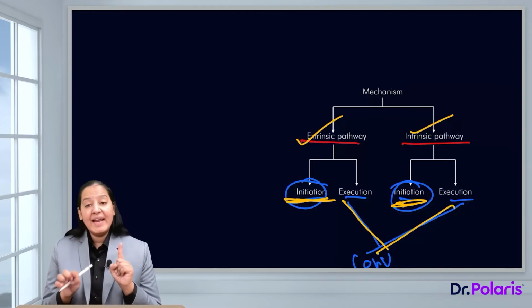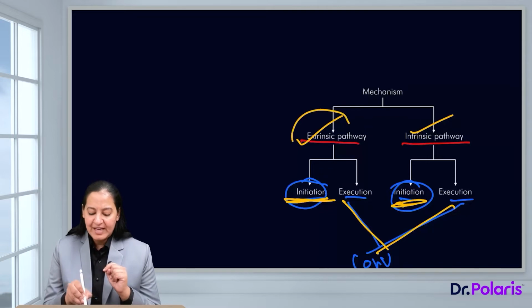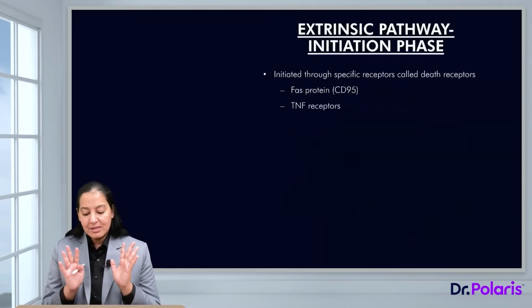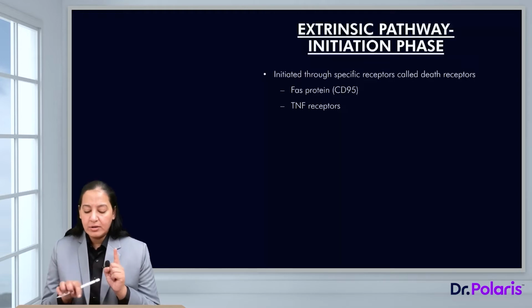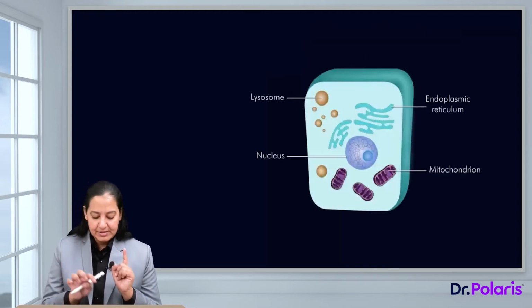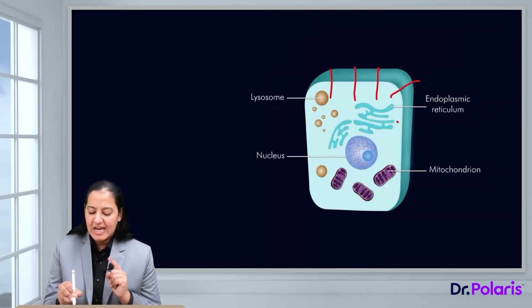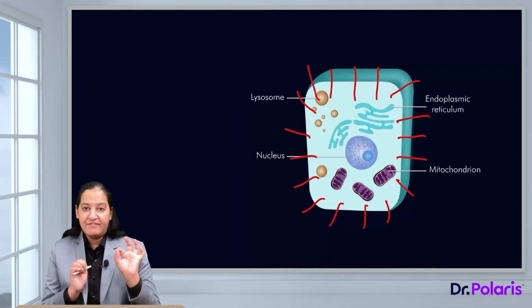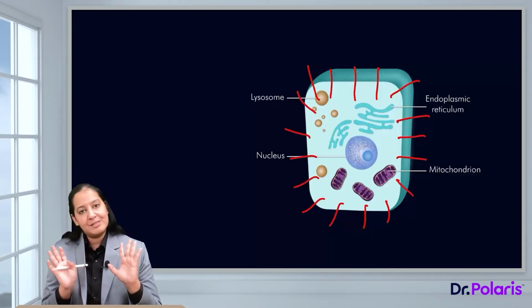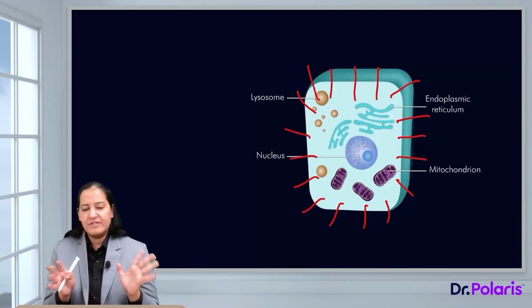Let me start with the initiation phase of extrinsic pathway. We are starting with the extrinsic pathway and with the initiation phase. In this, you can see on the surface of all cells there are certain receptors. You can see a cell in this diagram. On the surface of all cells, there are certain receptors which are known as death receptors. Death receptors are of two types. What are the two types of death receptors? The first is known as FAS or CD95. The second is TNF, tumor necrosis factor. These are the two types of death receptors present on the surface, but they are inactive. They are present on the surface of all cells, and they are inactive.